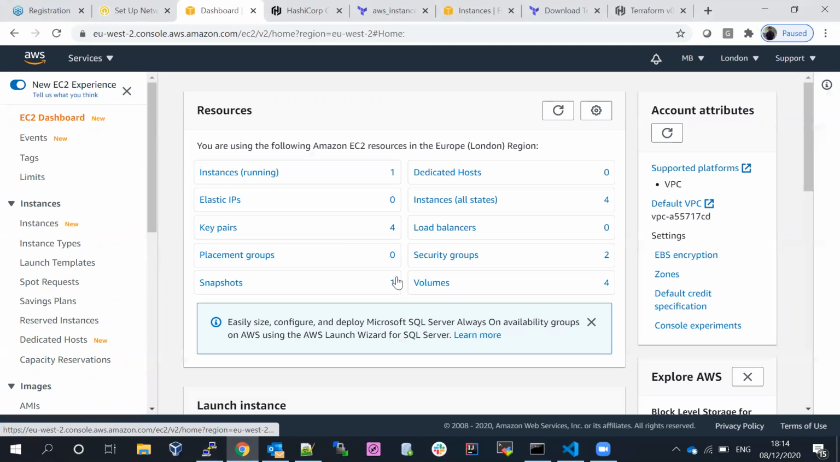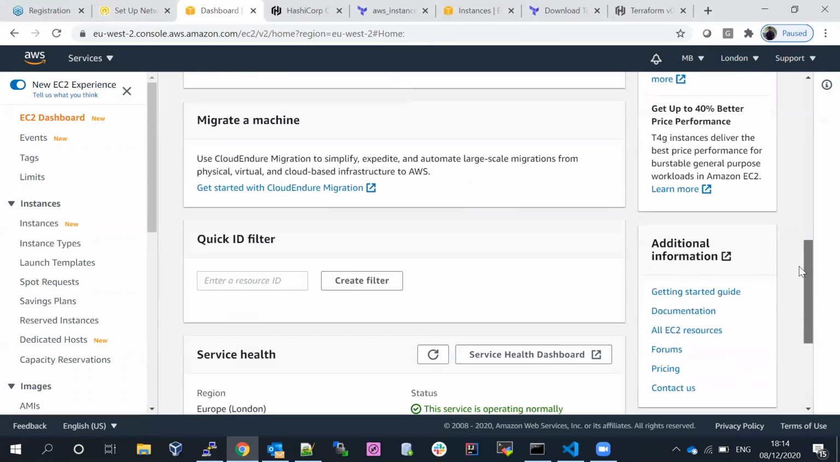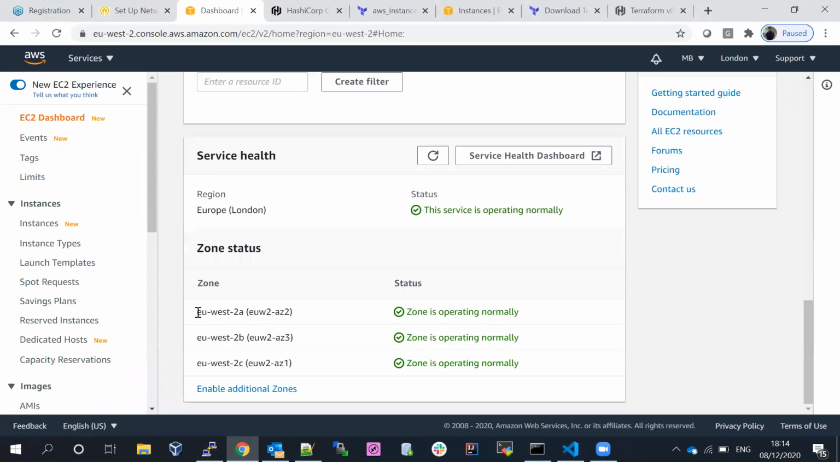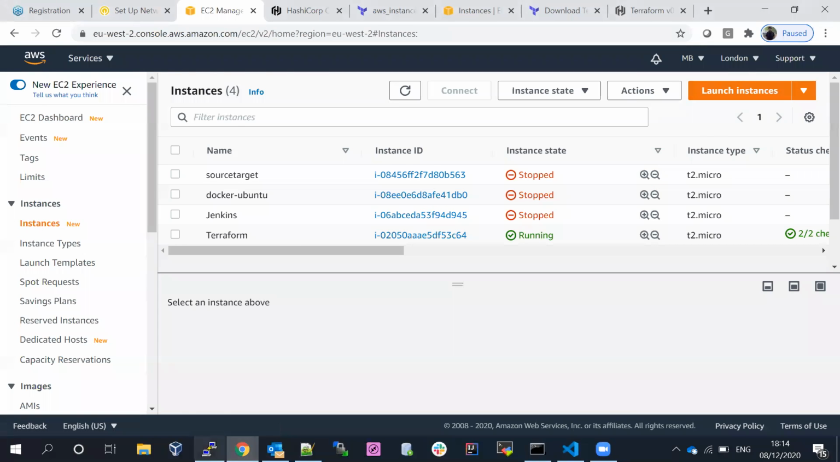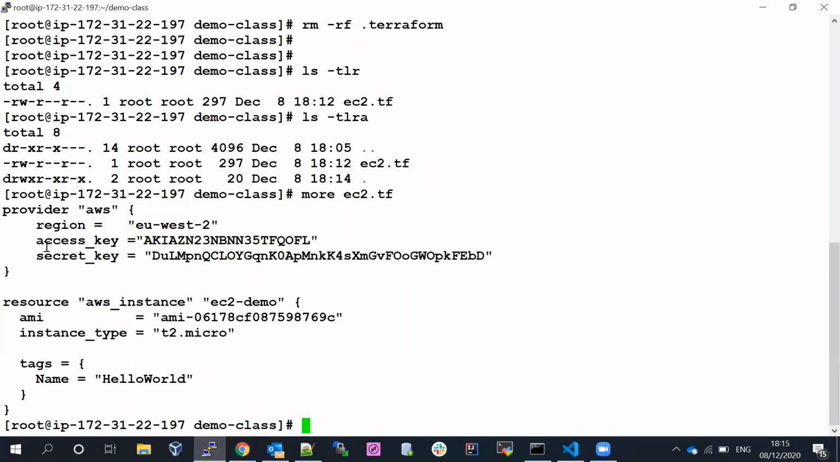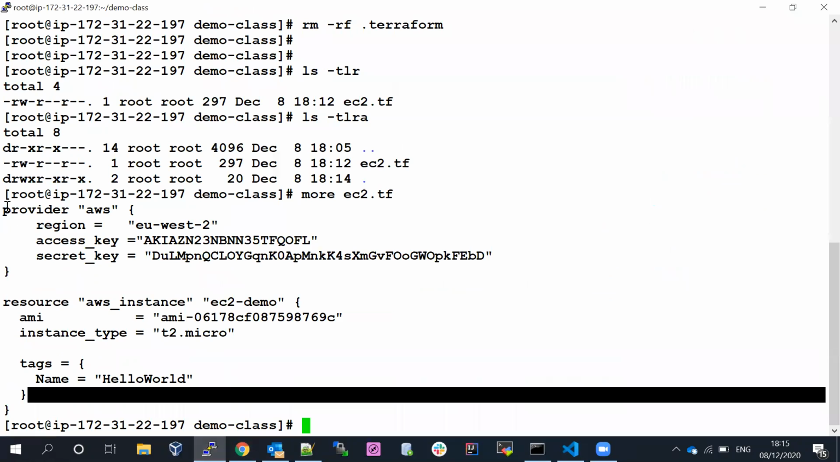If we go to the issue dashboard and scroll down a little bit, US2, 2A, 2B, 2C are the zones. The region name would be US2A, that's why we want to pick the region name. If we come down here, then the access key and secret key, we'll leave that one for later. We'll consider this one first.